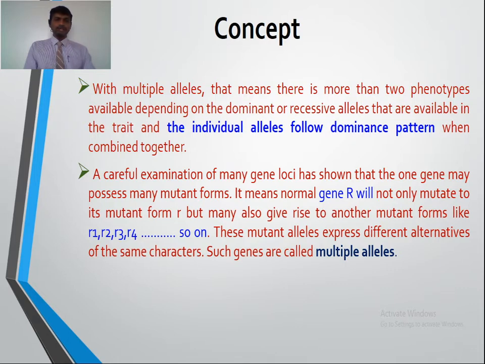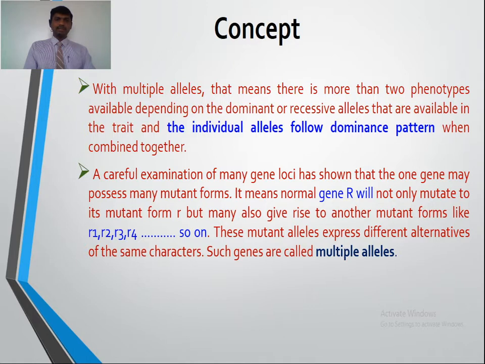A careful examination of many gene loci has shown that one gene may possess many mutant forms. For example, gene R will not only mutate to its mutant form small r, but may also give rise to other mutant forms like R1, R2, R3, R4 and so on. These mutant alleles express different alternatives of the same character. Such genes are called multiple alleles.